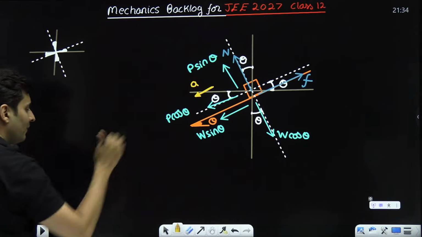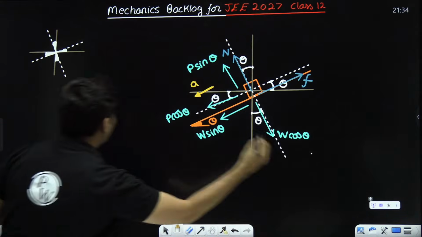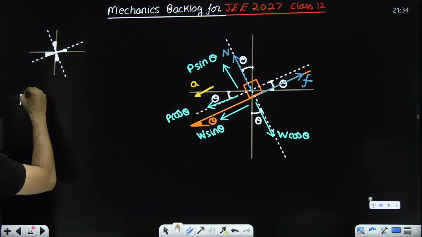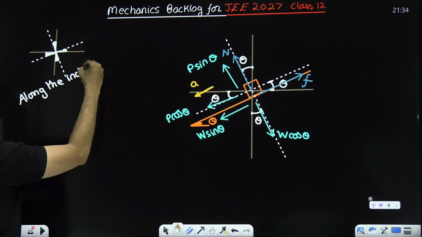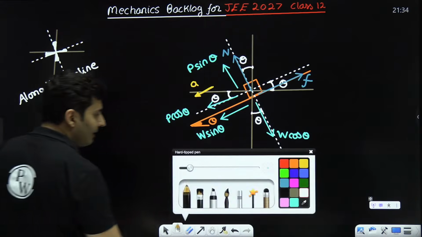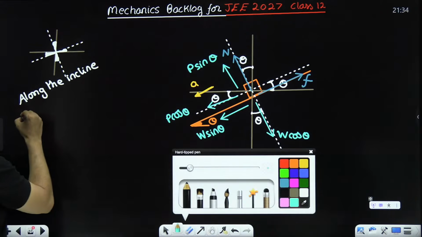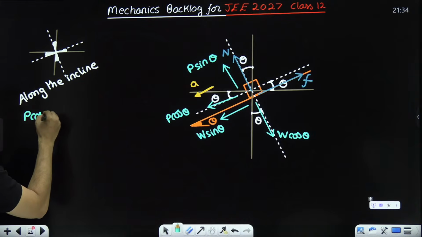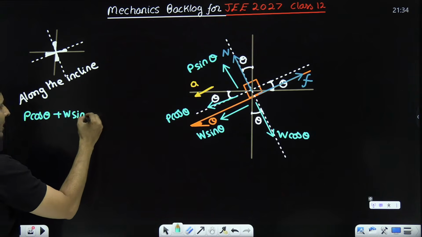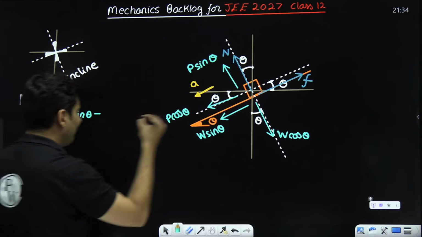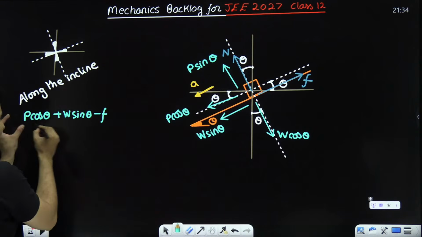So if I go along the incline direction, I will say P cos theta with W sin theta, but F is opposite, is my net force.